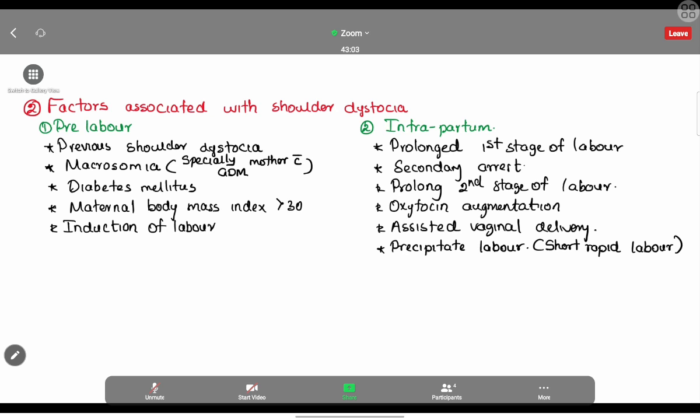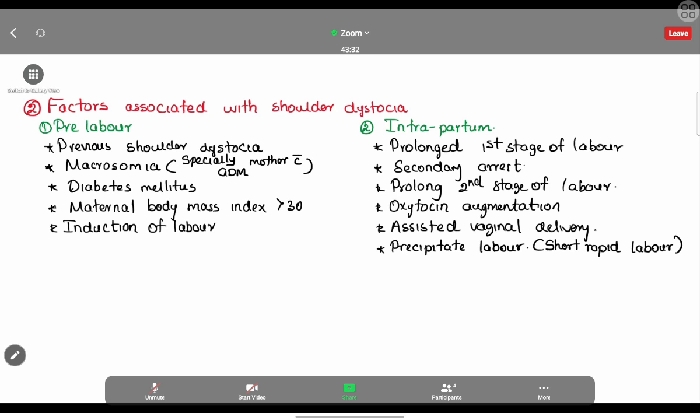Some amount of the extra glucose gets deposited in the shoulder region. So usually in a macrosomic baby of a diabetic mother, the shoulder gets broadened. So there is a high risk of shoulder dystocia if the baby's macrosomia weight is more than 3.5 kilograms for a diabetic mother. Just keep that in mind.